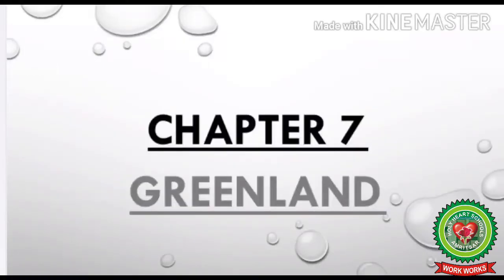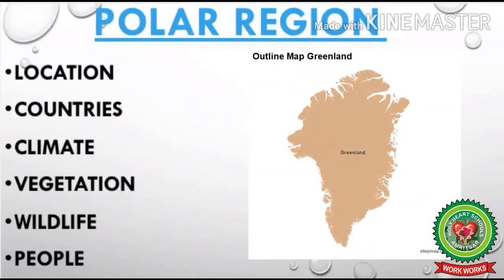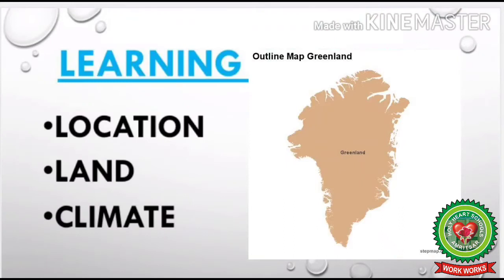Hello everyone. Today I am going to start chapter 7, Greenland. Students, in this chapter I am going to discuss the polar region, also known as the tundra region, on the basis of its location, countries, climate, vegetation, wildlife and people. Today I am going to discuss the location, land and climate of Greenland.